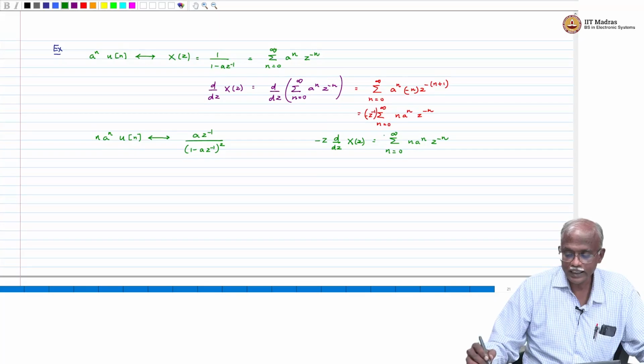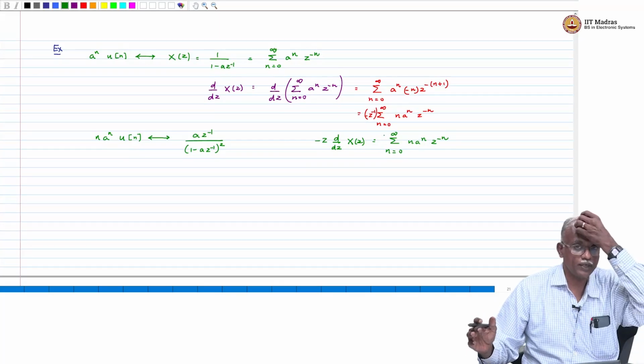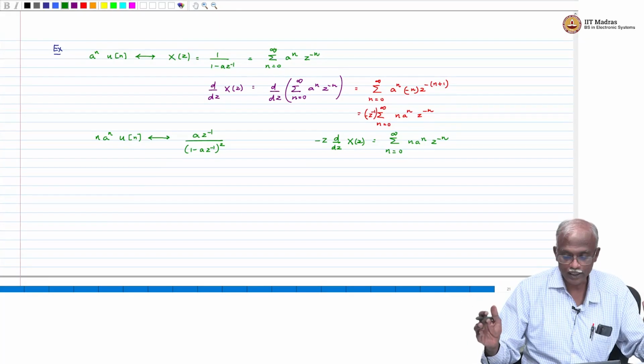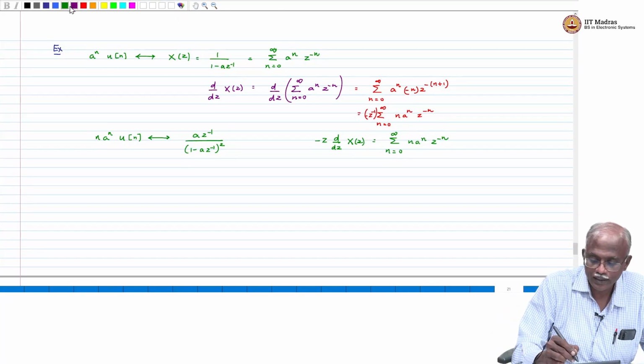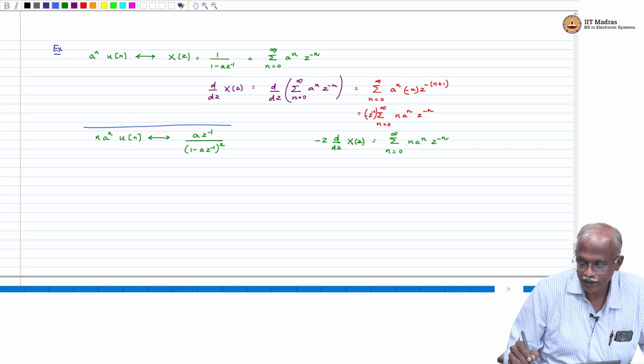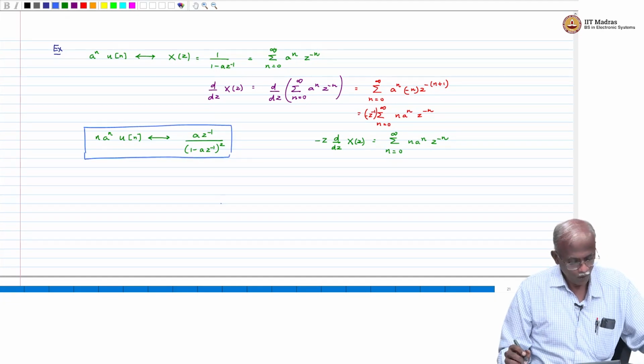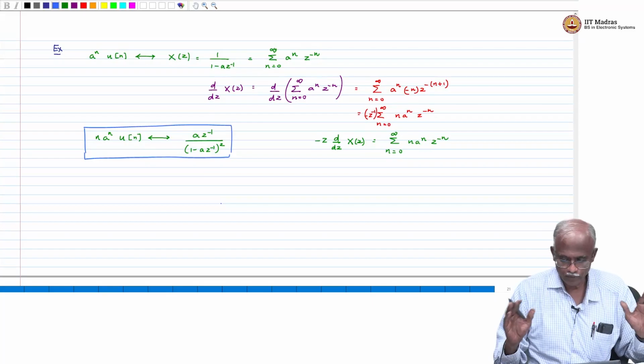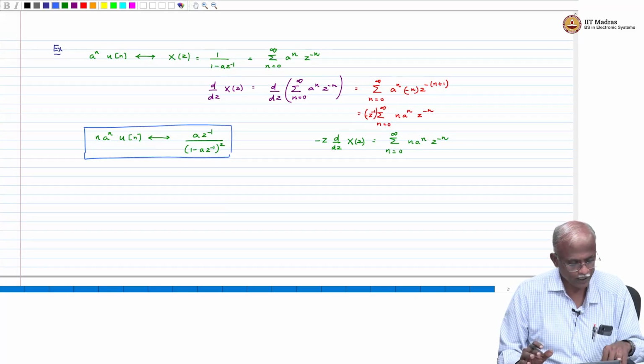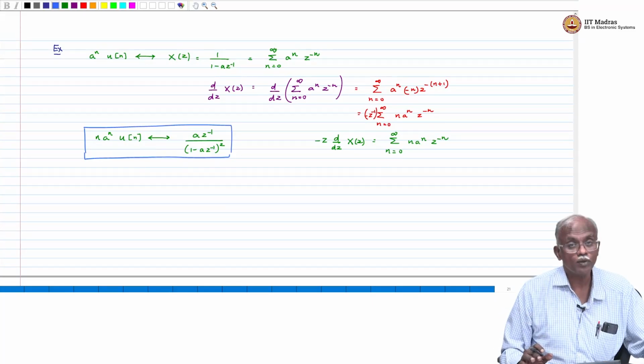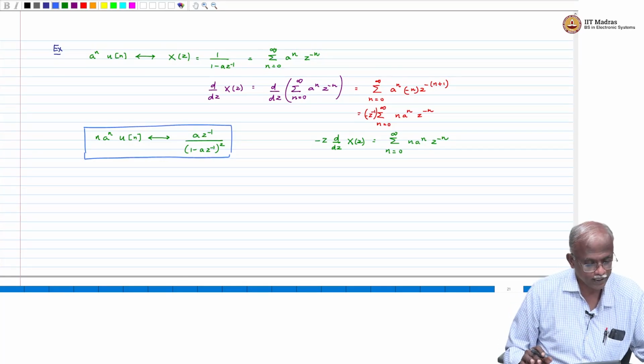So this is the differentiation formula that we get for the Z transform, and using that you can get the final expression. I hope, having done it for the discrete time Fourier transform, you will feel comfortable to do this for the Z transform as well.